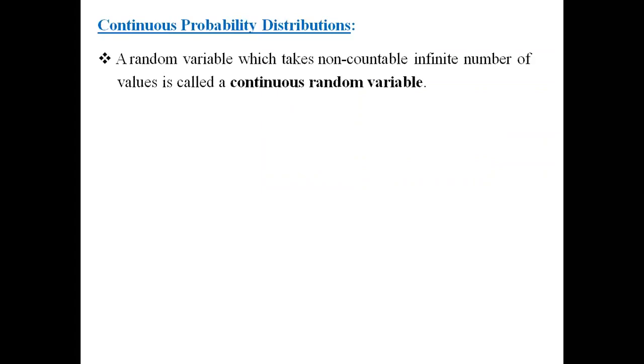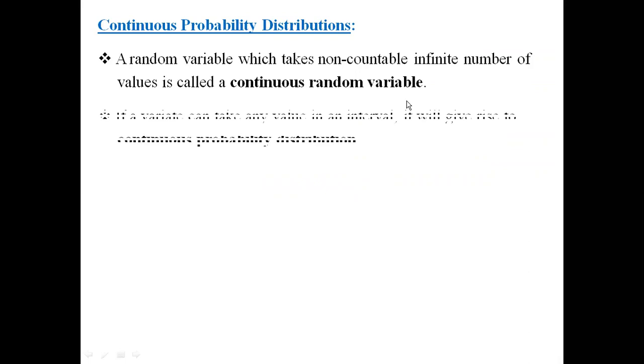First, let us know the definition of continuous probability distributions. A random variable which takes non-countable infinite number of values is called a continuous random variable. Any random variable x which takes non-countable infinite number of values is said to be a continuous random variable.